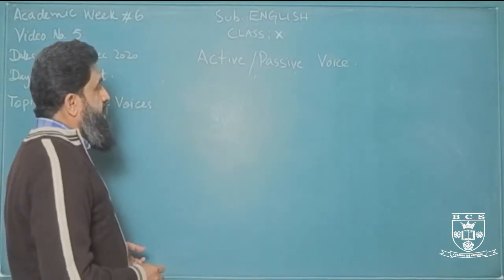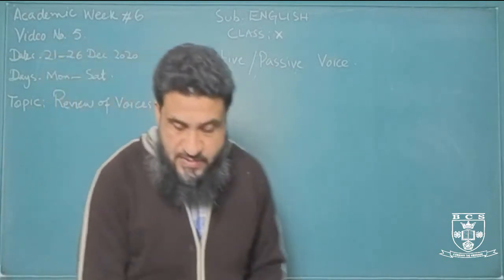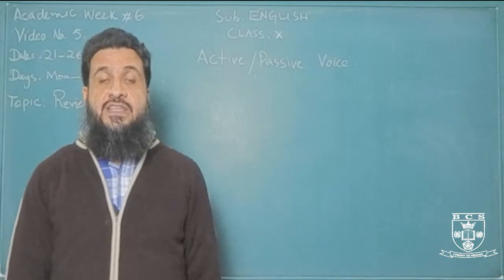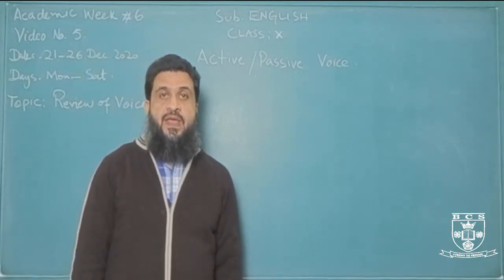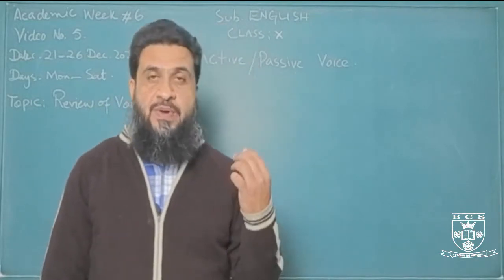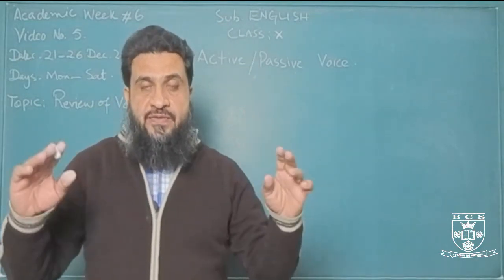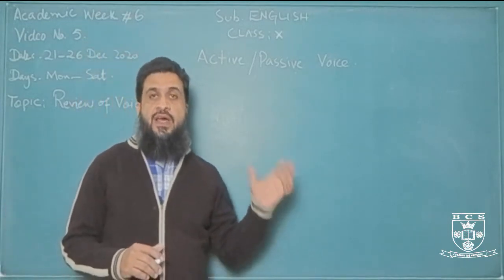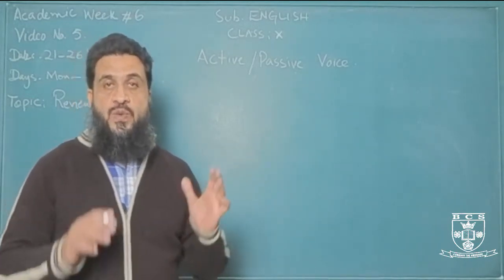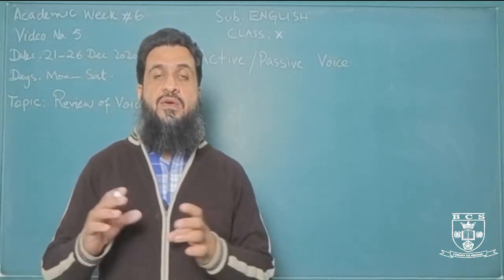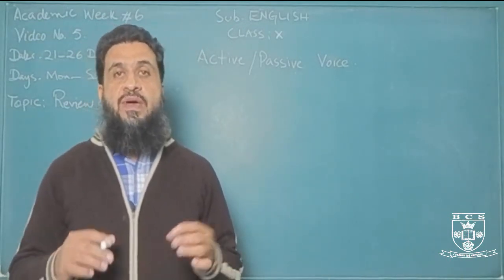So let us see what steps we take when we change an active sentence into a passive sentence. So before that, you need to keep in mind a kind of table for the conversion of active verb into passive verb, because this is the major part where students probably go wrong and make mistakes.